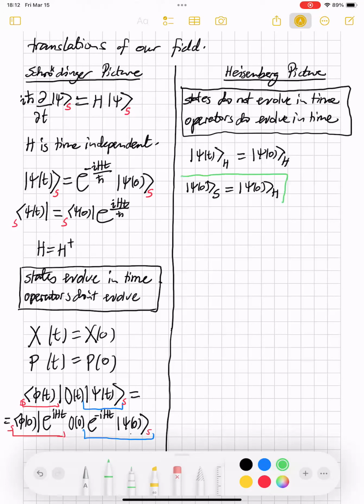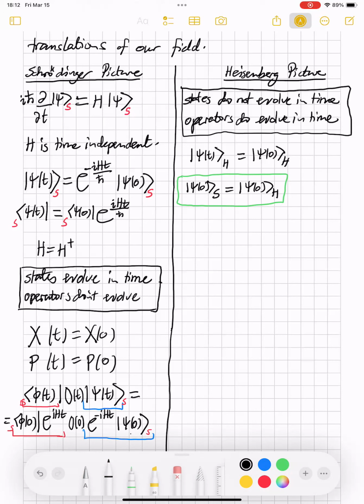So the Heisenberg picture state at time 0 is the same as the Schrodinger picture state at time 0. Away from time 0, the two will not agree, and they won't agree because the Schrodinger picture state evolves, whereas the Heisenberg picture state doesn't.